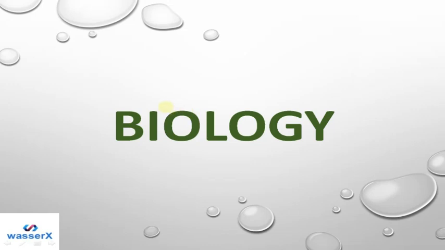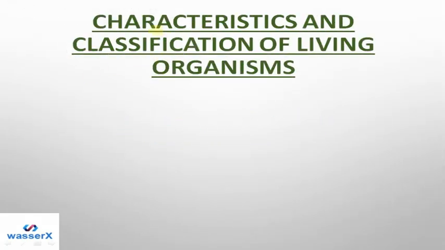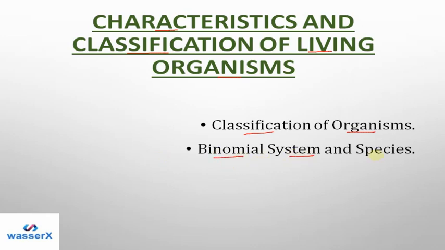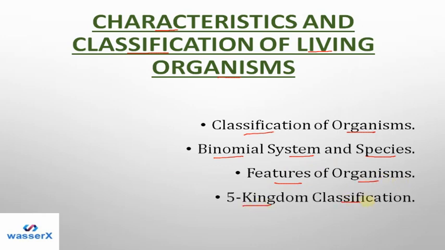Hi everyone, today we will study the subject biology, and in this video we will try to cover the unit called characteristics and classification of living organisms. So in this video we will try to see a few things. First, we will see classification of organisms. Then we will try to see the binomial system and species, and we will see the features of some organisms and the five kingdom classification. So these are the things that we are going to study today in this video.